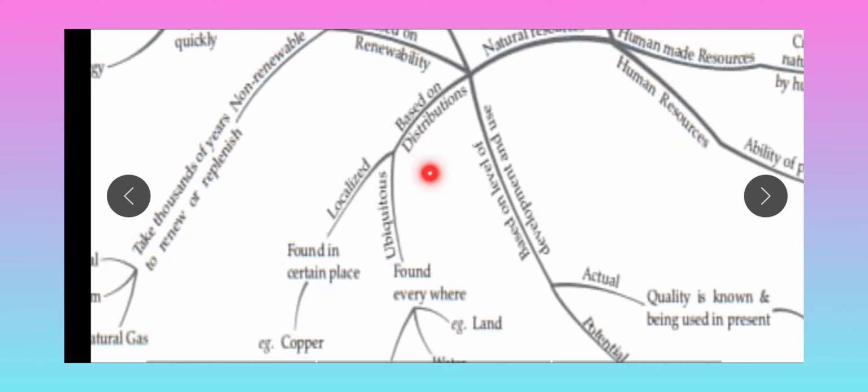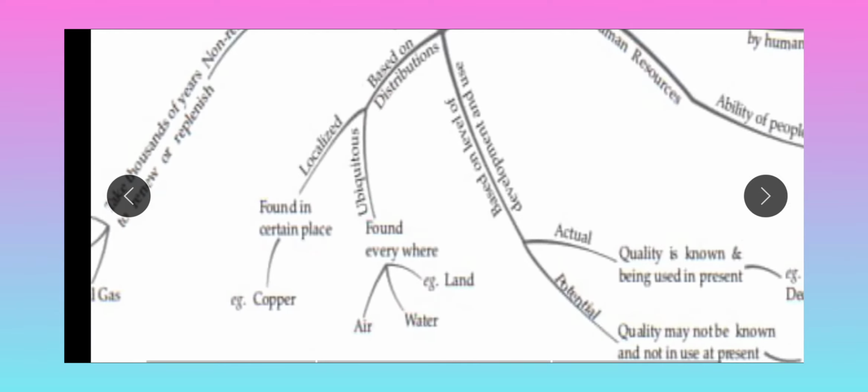Next one, based on distribution. Resources are not distributed equally, and some resources we can get anywhere, so they are divided into localized and ubiquitous. Localized means found in certain places, like copper and uranium, minerals that we can find in a particular place. Ubiquitous means found everywhere, for example air, water, land.